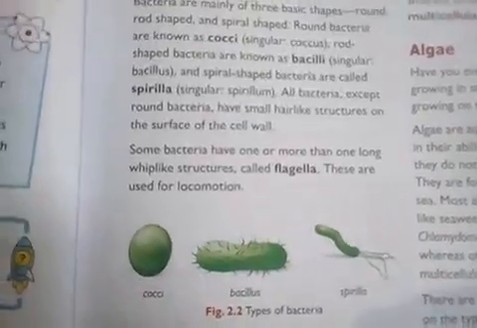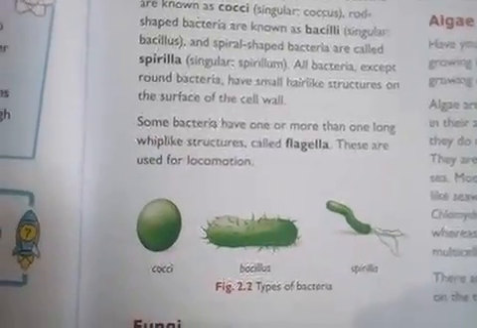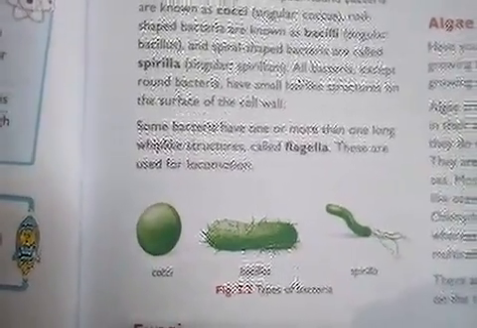Then spiral shapes are known as Spirilla, as you can see the structures out here. Now in Spirilla, as you can see, it has a whip-like structure. Can you see this third one out here? It has a whip-like structure that is known as flagella. It helps them for locomotion. They use this flagella to move. Now this is your bacteria.